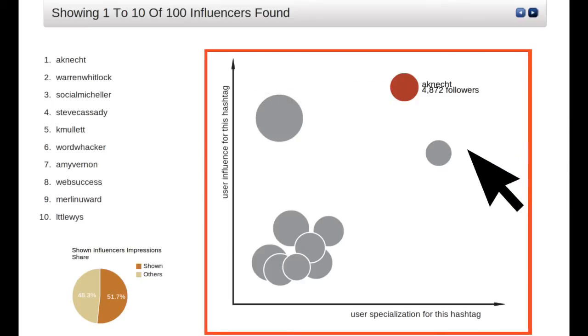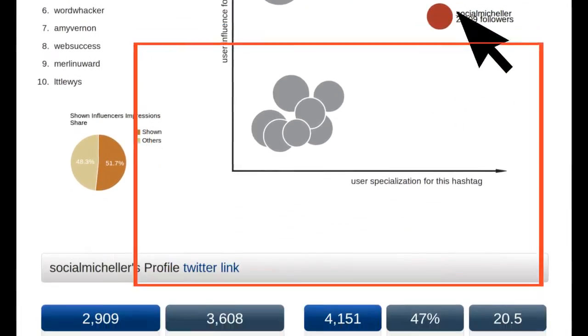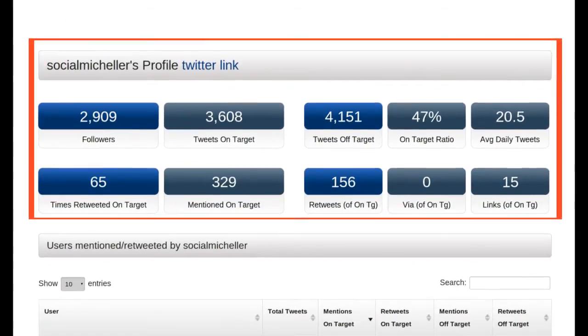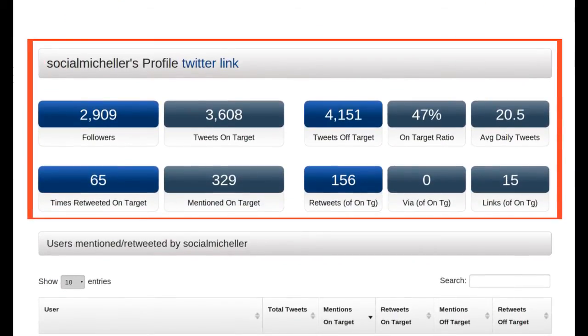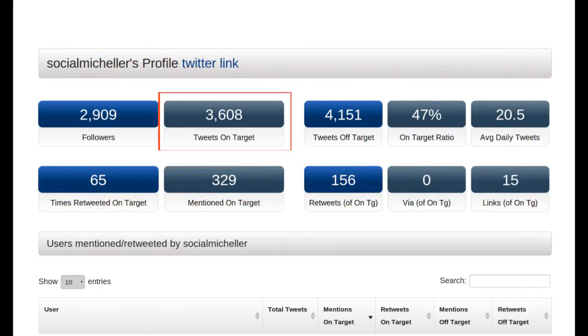To better explain what this means, I'll click on the most specialized influencer in this list, Social Michelle R, and scroll down to the user's details, which will tell you a lot about her to understand who she is, with whom she's interacting, what she's tweeting about, and how. As you can see, Social Michelle during the tracking period sent 3,608 tweets on target.